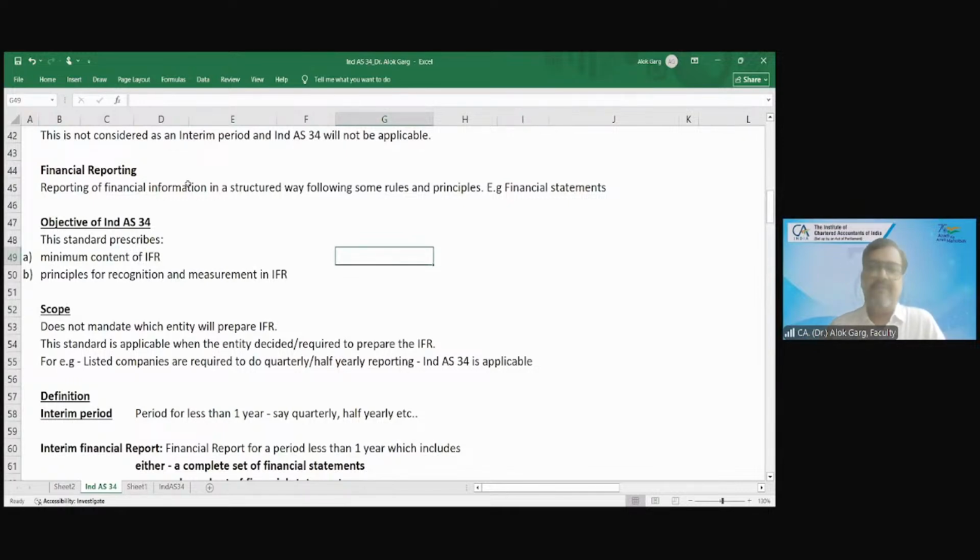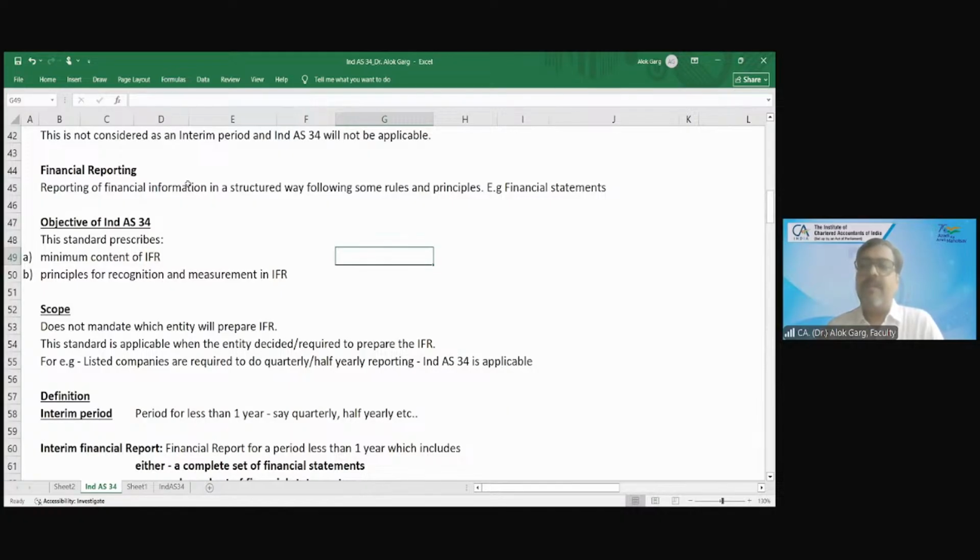What does it mean? Friends, in 2016, I joined Bharti Infratel Limited. Have you heard about that company? Bharti Infratel was a listed company in the business of towers. It was a telecom tower company, and a subsidiary of Bharti Airtel.